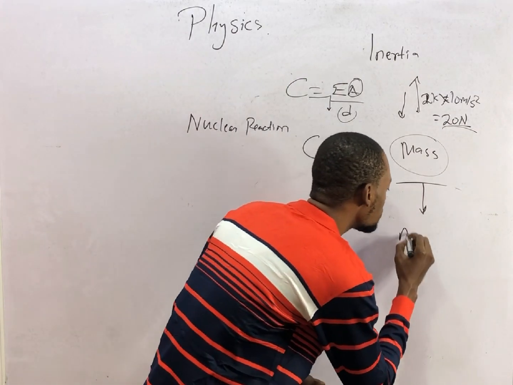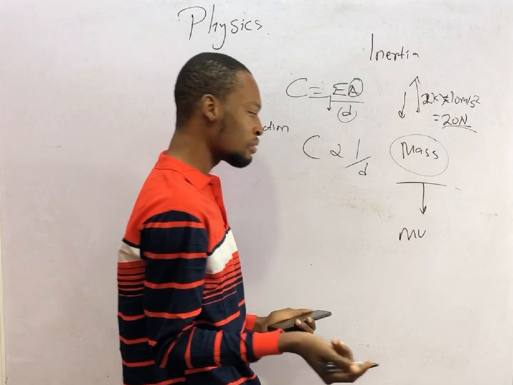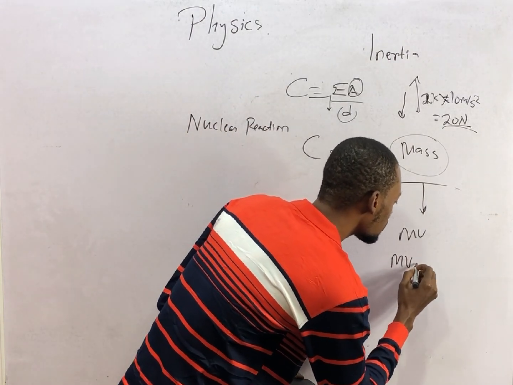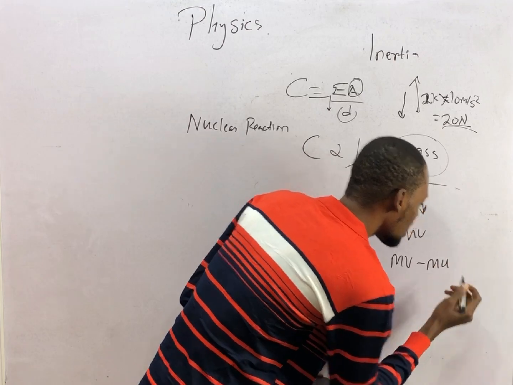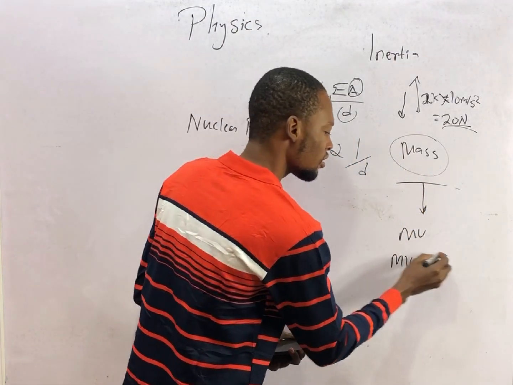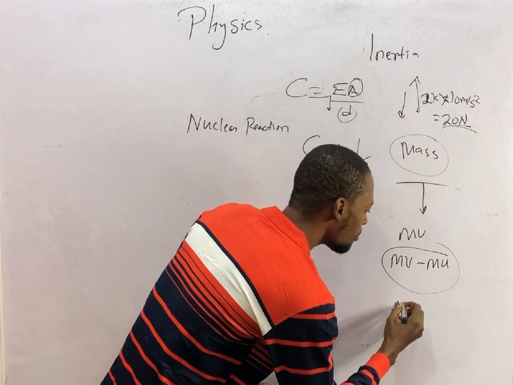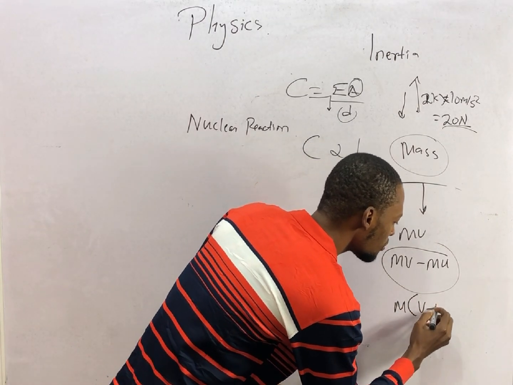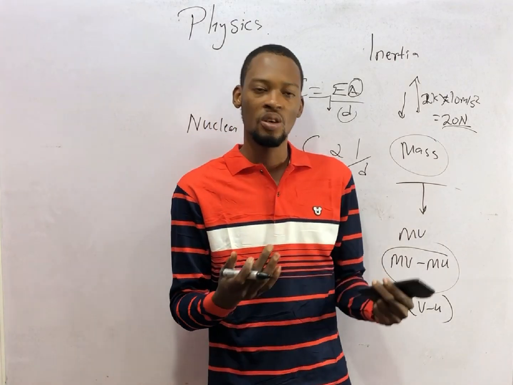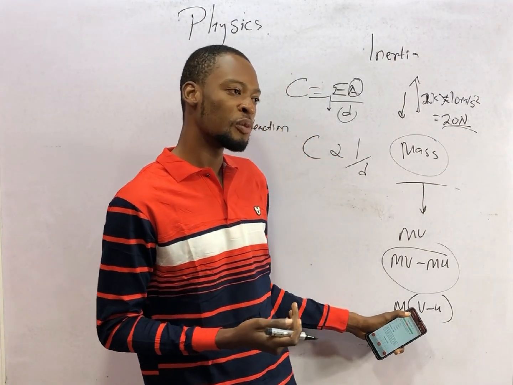If momentum is mass times velocity, change in momentum will simply be mass times final velocity minus mass times initial velocity. If you attended primary school, you know that you can factorize this to have mass times v minus u. Since we are talking about one object, the mass remains constant. This is change in momentum.